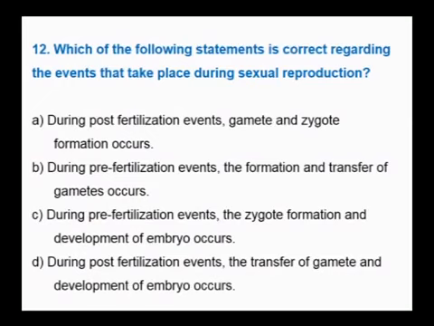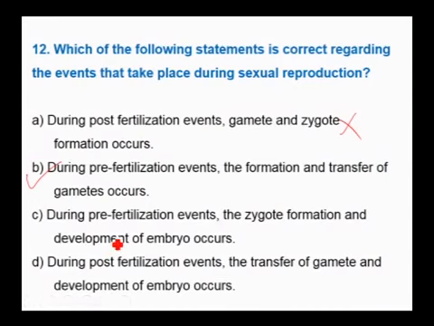Here the first option says during post-fertilization events, gamete and zygote formation takes place. During the post-fertilization events, it is not the formation of the zygote, it is the development of the zygote. Gamete formation takes place during the pre-fertilization events. Therefore, this statement is wrong. During pre-fertilization events, formation and transfer of gametes occur. So, this is the correct statement.